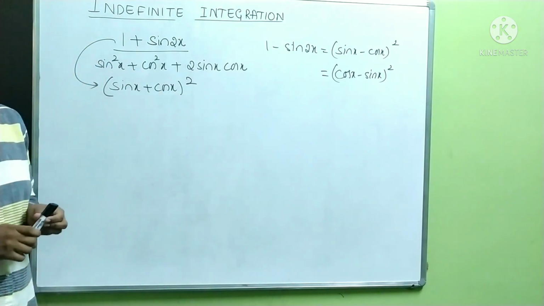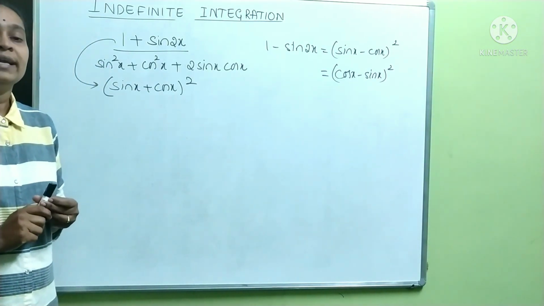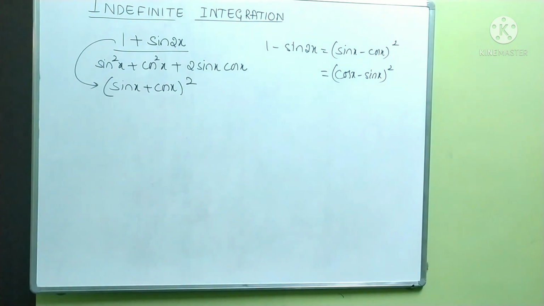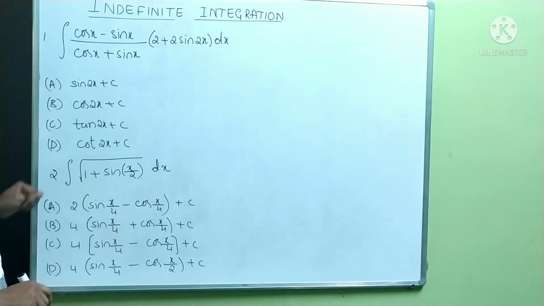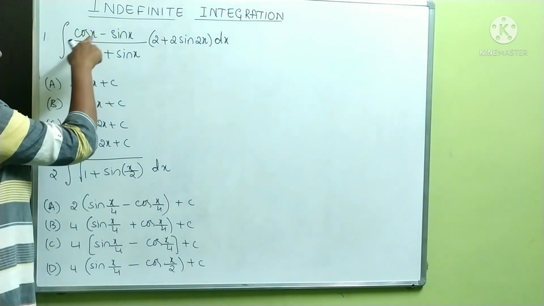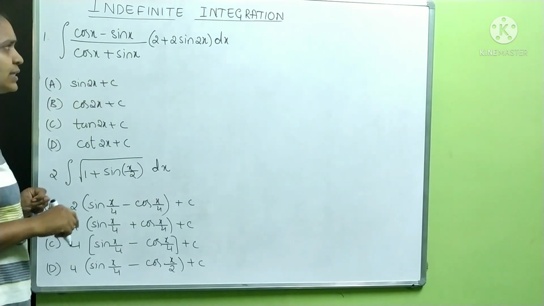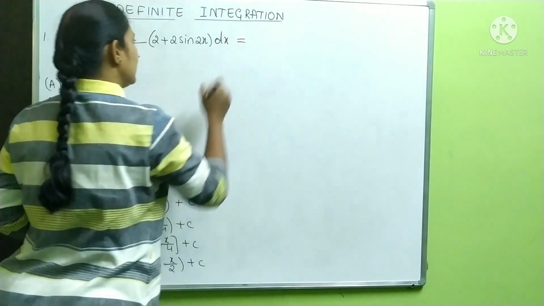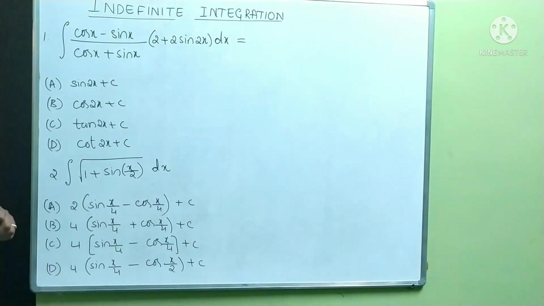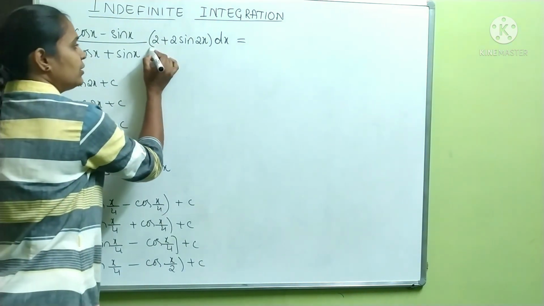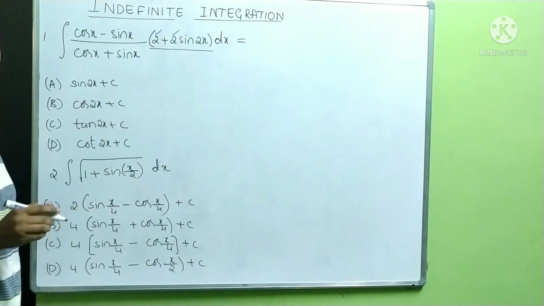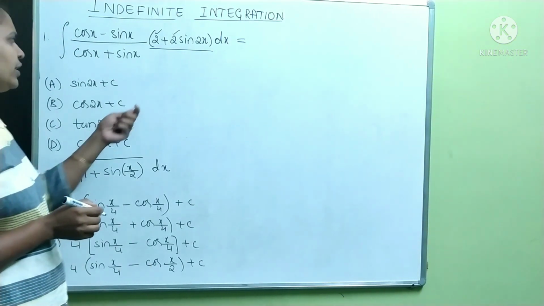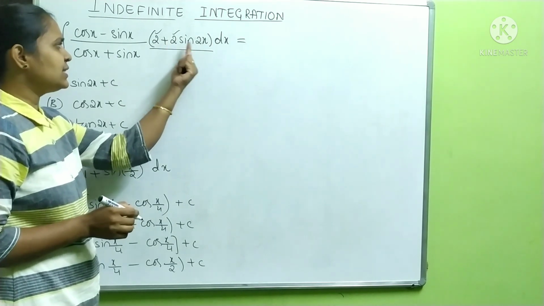Now, let me go directly to the problems of indefinite integration. Look at the first question. Integration of cos x minus sin x by square root of cos x plus sin x into 2 plus 2 sin 2x is equal to. We have to solve this. So what I'll do, I'll take this part. Look here, look at this part. Here 2 is there, you can take 2 outside. If you take 2 outside, what is going to remain here? It will be 1 plus sin 2x.